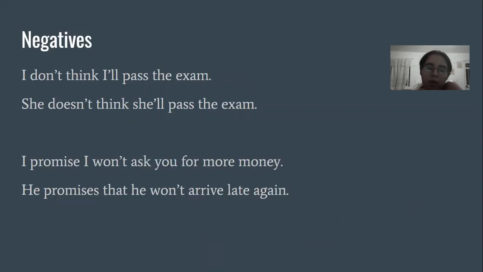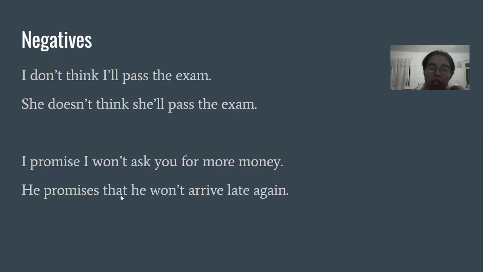We can also have other ones like I don't think I'll pass the exam, and she doesn't think she'll pass the exam. She doesn't, he doesn't, it doesn't. So this is with I don't think. And then we can also have promises, like I promise I won't ask you for more money.